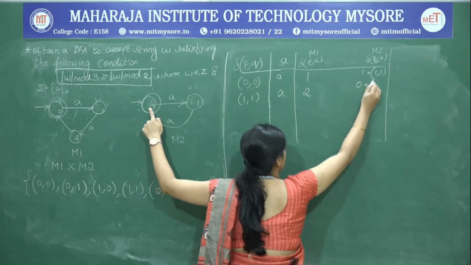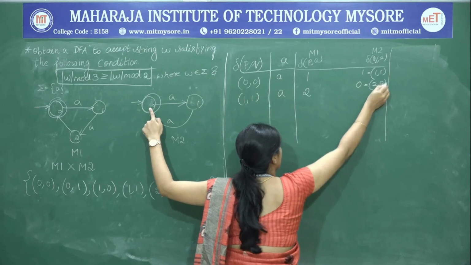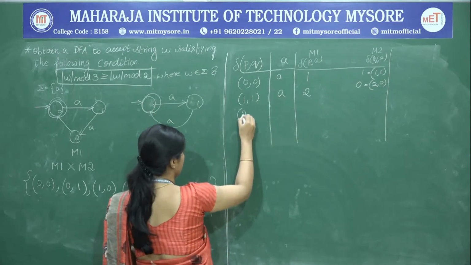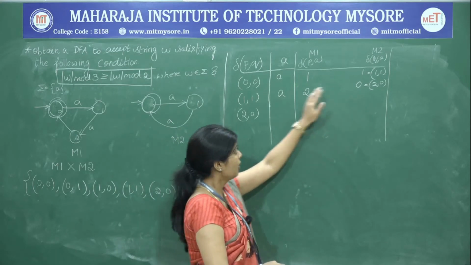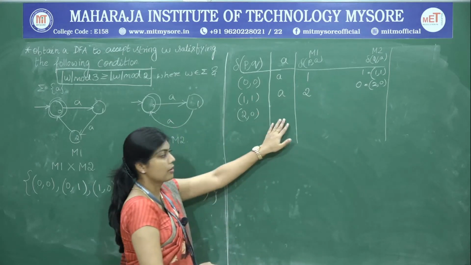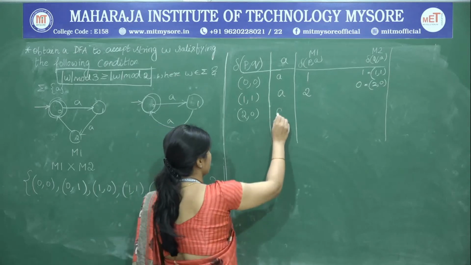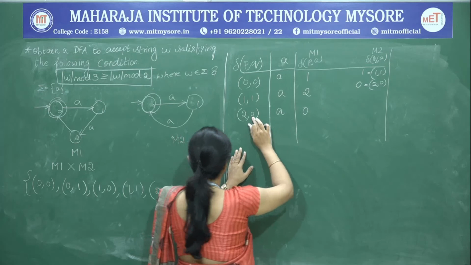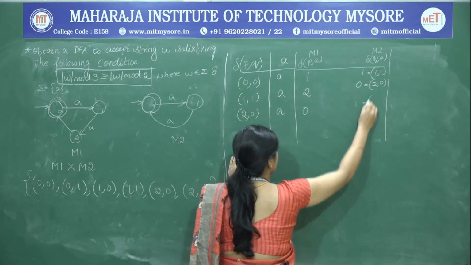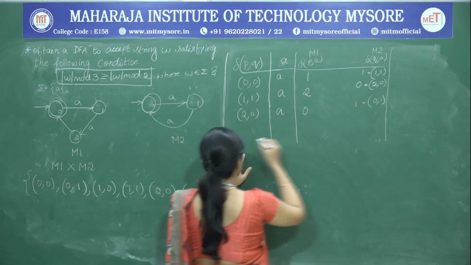So, the destination state is 2, 0. Pick up that 2, 0, which is the new state formed for the DFA. From that state we find the transition on A. So, 2 is going to 0 and 0 is going to 1. So, it is 0, 1.